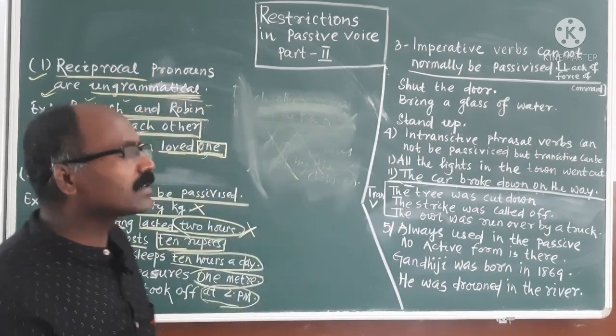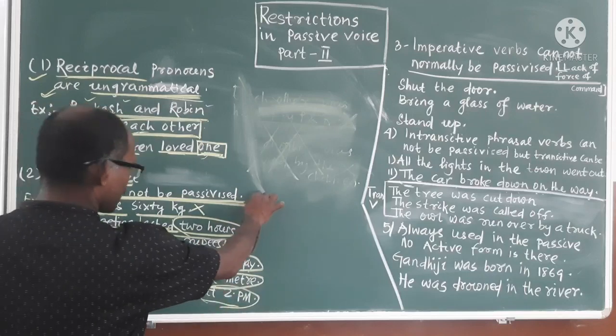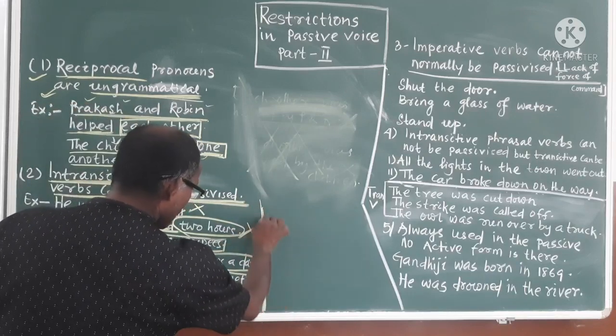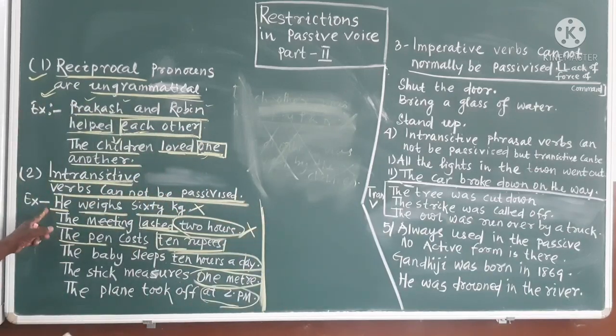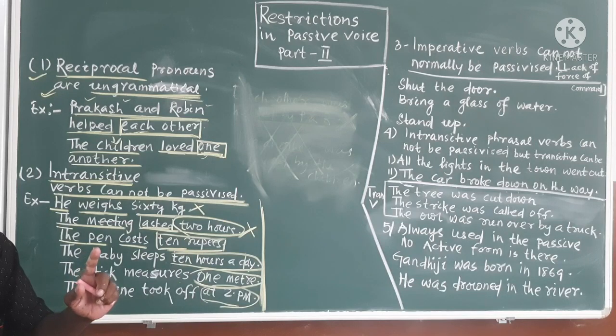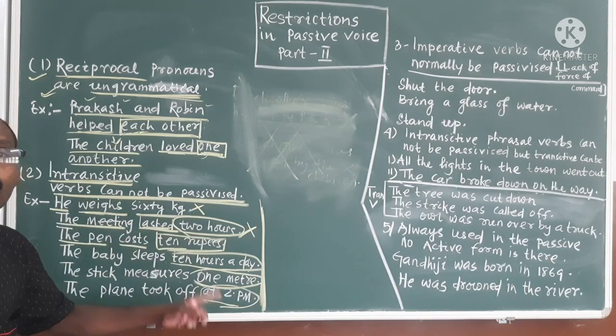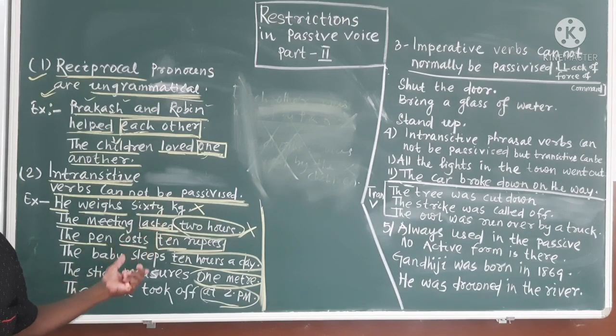Clear? That means an intransitive verb cannot be passivized. No passive voice is possible here. Okay? Please remember, any problem? He weighs 60 kg. You cannot make it 60 kg is weighed by him. It is not right, because these intransitive verbs have no objects. So it can't be passivized.